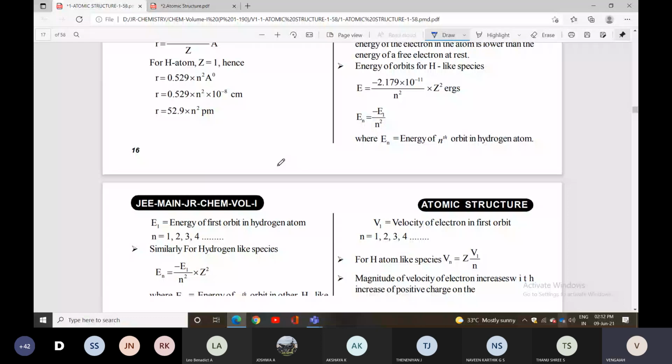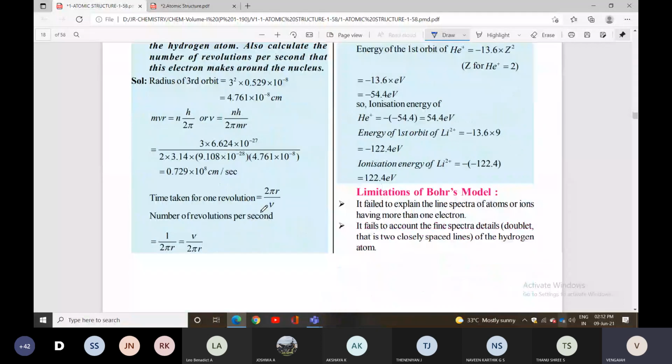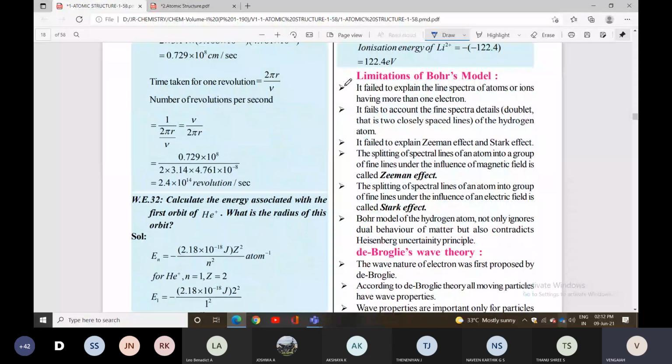Next one is limitations of Bohr's model. Already we discussed the postulates, now you can see the limitations. It failed to explain the line spectrum of atoms or ions having more than one electron. Bohr's atomic model was applicable only for one electron or one-electron-like ions. It does not explain more than one electron, so the hydrogen-like spectrum alone is explained.